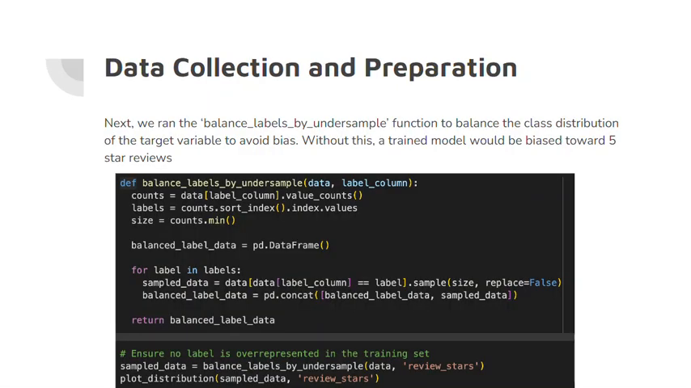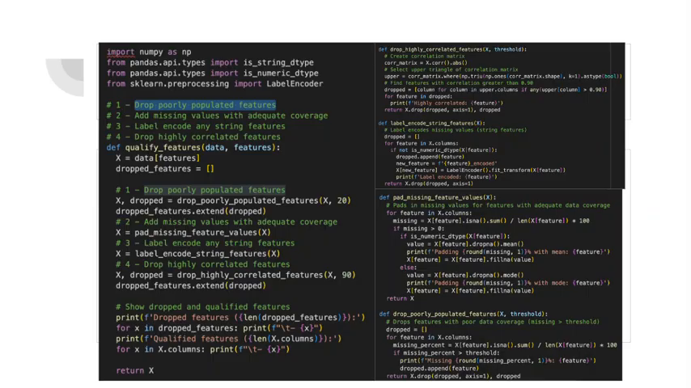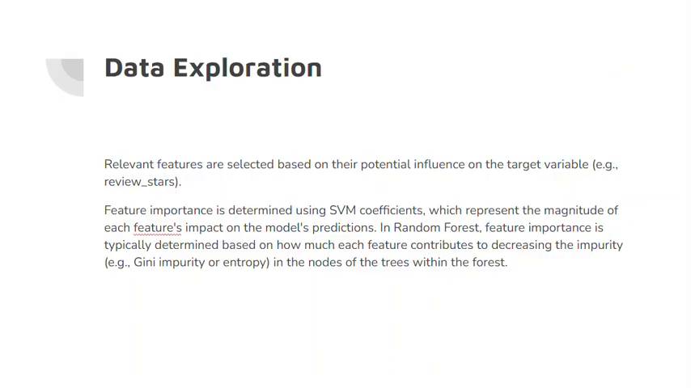And then we ran the balance label function to balance the class distribution of the target variable to avoid bias. And then we follow these procedures for our data set before the model training, and here is the code that we developed in Python. Now I'm handing to Edwin.